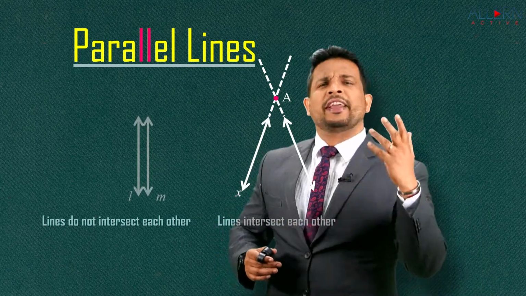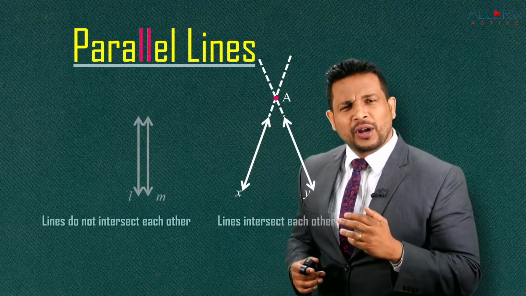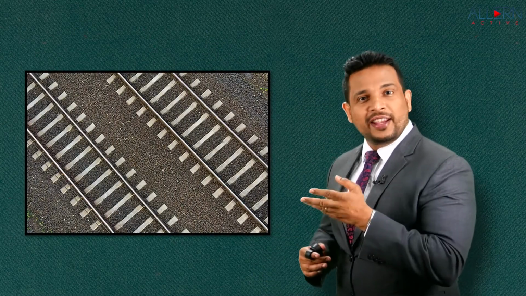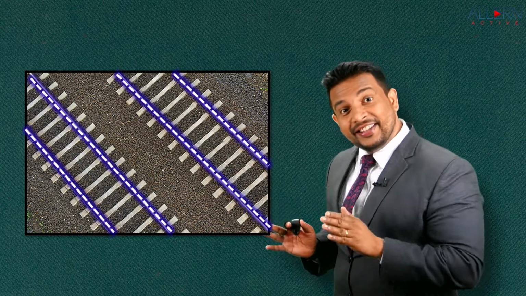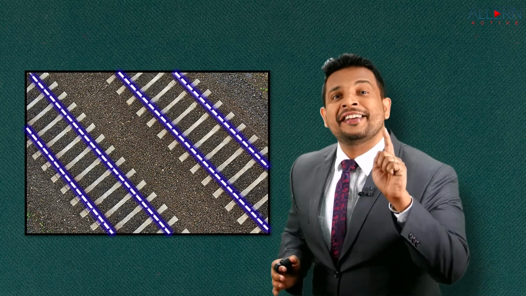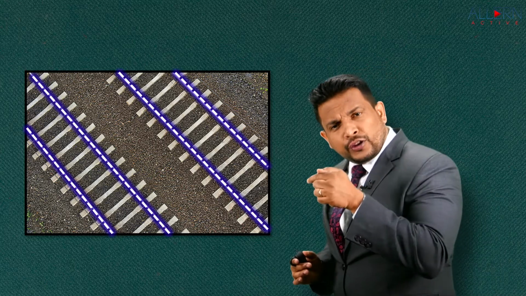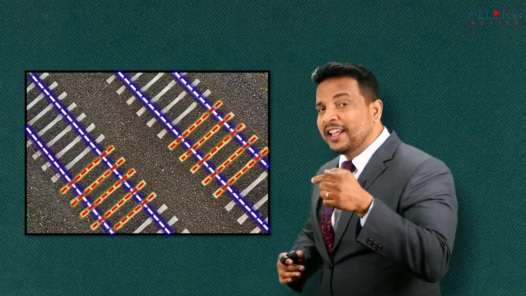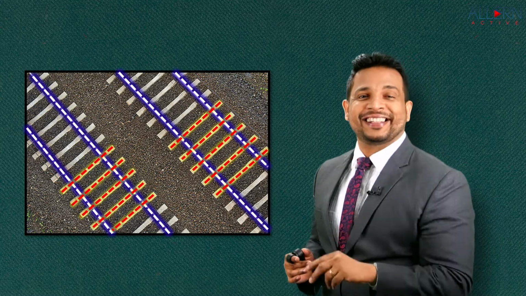Now when we talk about examples of parallel lines in day-to-day life, you'll say there are a lot of examples, right? A lot of examples which you come across. Let me give you one example as such. It's nothing but a railway track. You will say, yes, these are lines here. These tracks, they are parallel to each other. They will not intersect. Even those wooden planks which you see in between those tracks, they are also parallel to each other. They will not intersect each other.